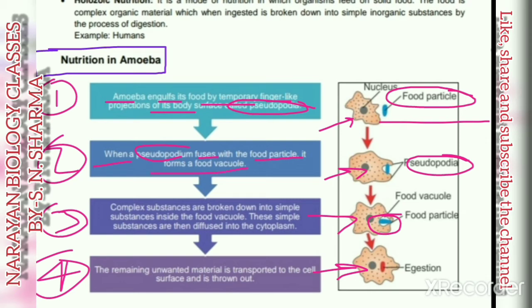So in this figure you see that when the food particle is completely taken inside the body, it is surrounded by a vacuole, and that vacuole is known as the food vacuole.